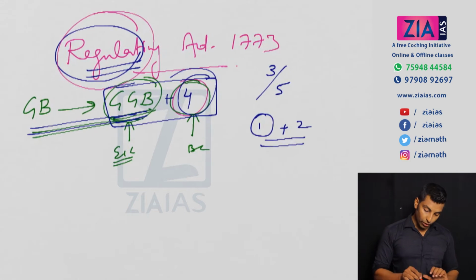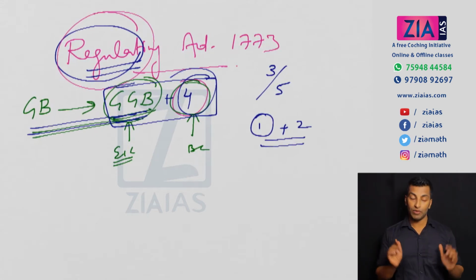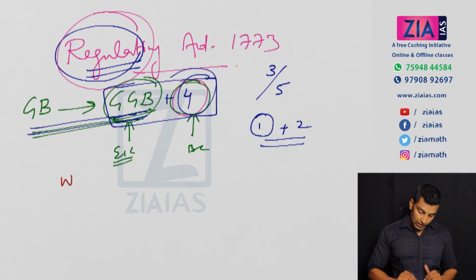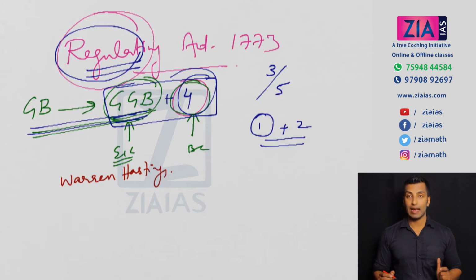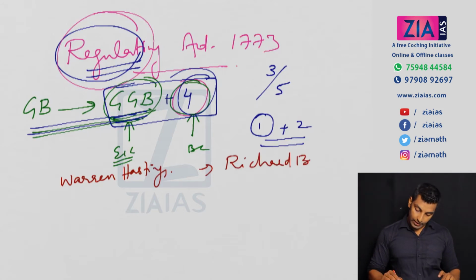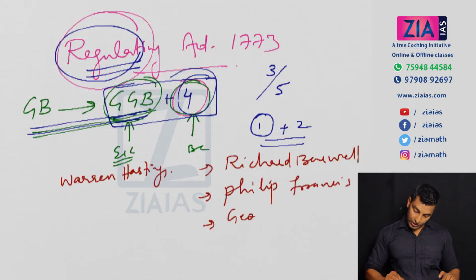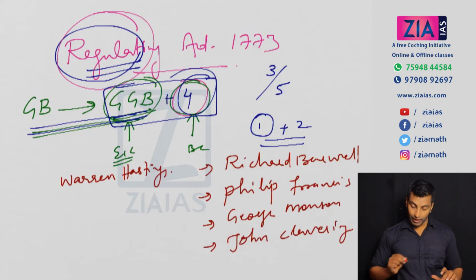So you need to know who was the first Governor General. That in fact I have discussed with you. The first Governor General of Bengal was Warren Hastings, appointed by the company. Now you need to know the 4 members also, right? So the 4 members were Richard Barwell, Philip Francis, George Monson, and John Clavering. Since these are the first 4 council members, you can always expect a question from these 4 members. Just like, who among the following were the members of the first council?